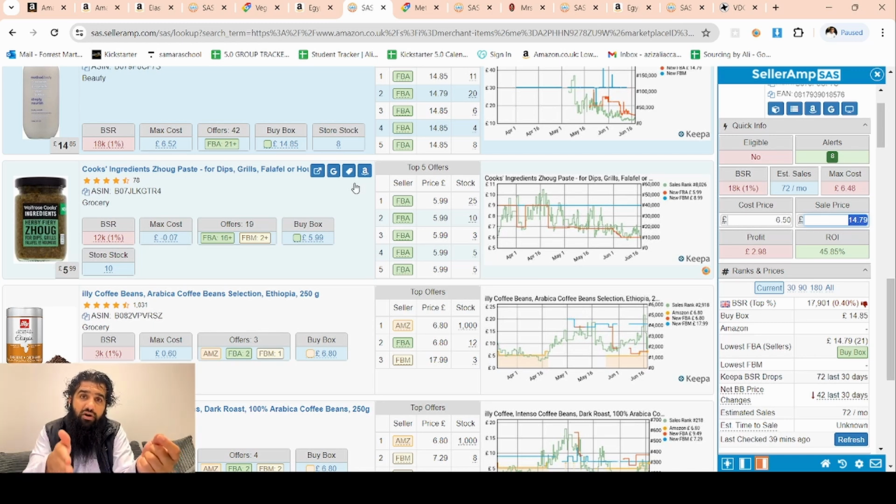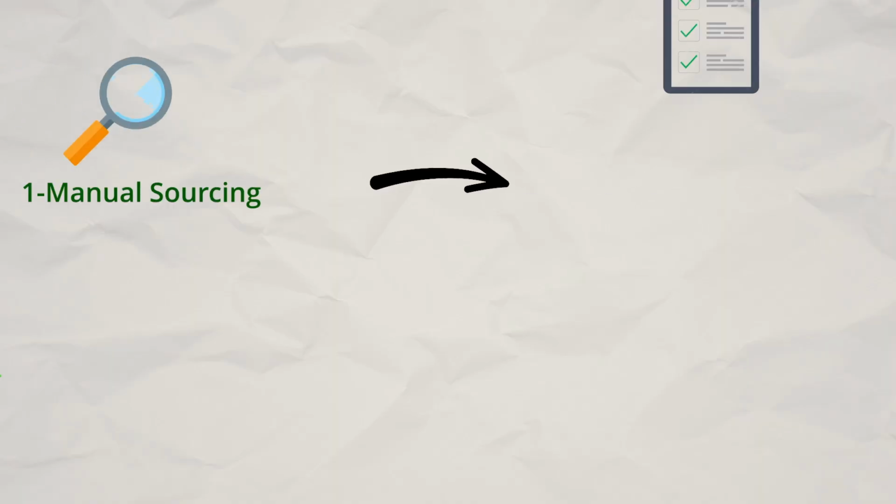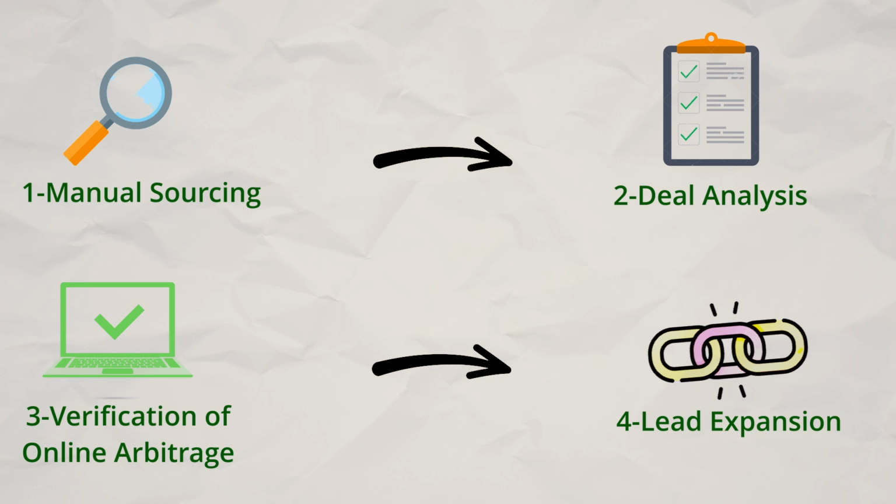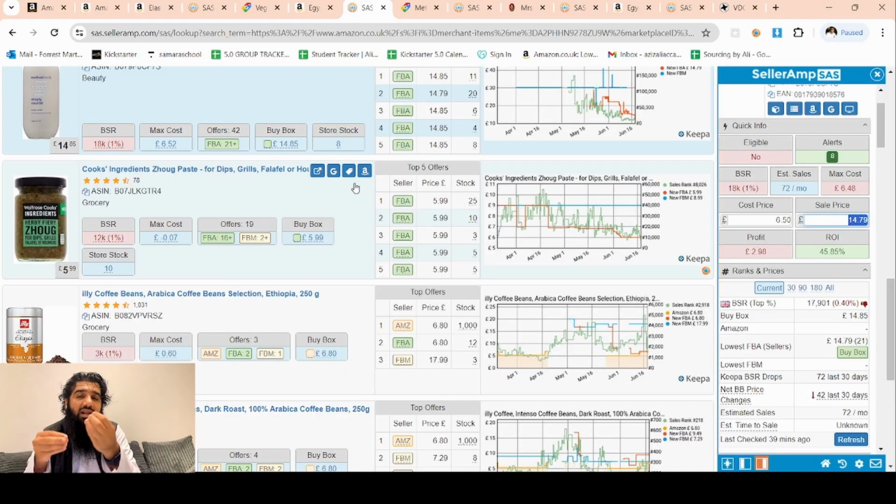Write down a list of 20, 30, as many brands as you can, and then search those brand names on Amazon and then find your first deal. Second, keep doing that, keep finding more products using that first method. But then when you are sure about some of the deals that these are online arbitrage deals, then use those deals as leads to choose the right storefronts and then be very quick to move on. If you do not find products from one storefront, do not be stuck, move on very quickly from one store to another. Let's keep going.